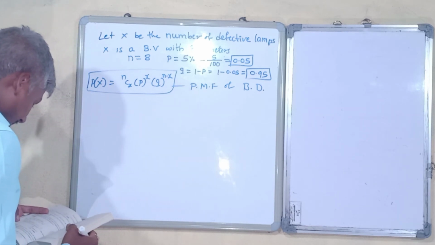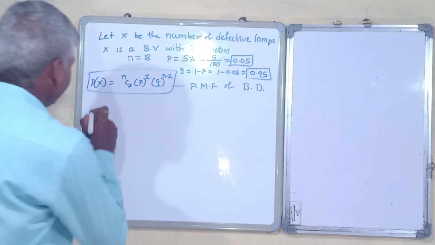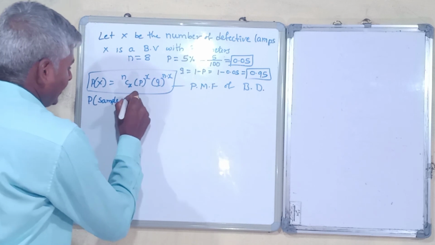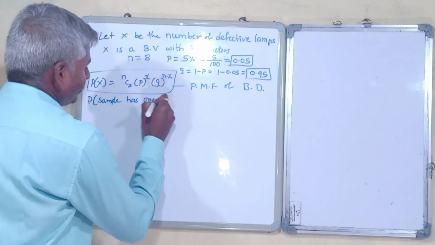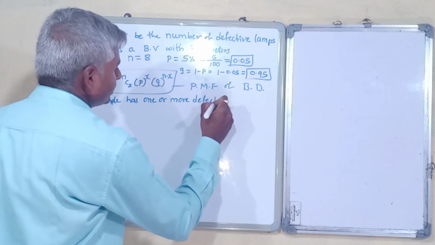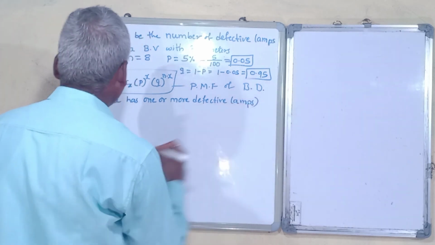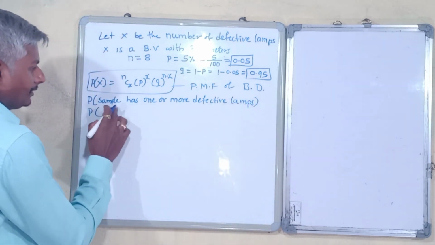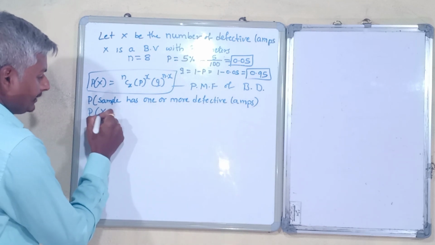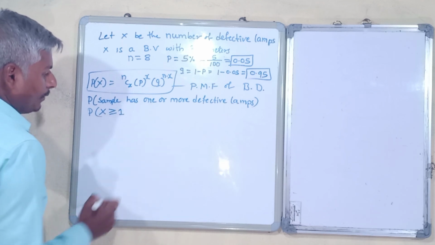Then what they have asked you to find out is the probability that the sample has one or more defective lamps. Here we write X is greater than or equal to 1.